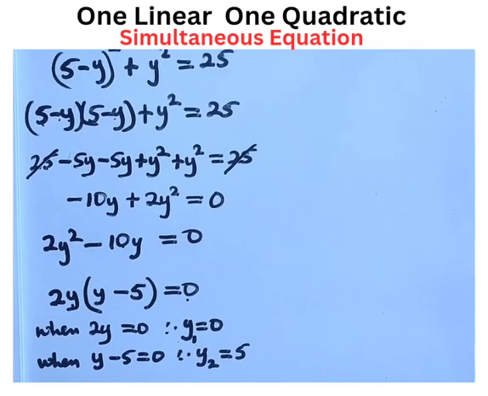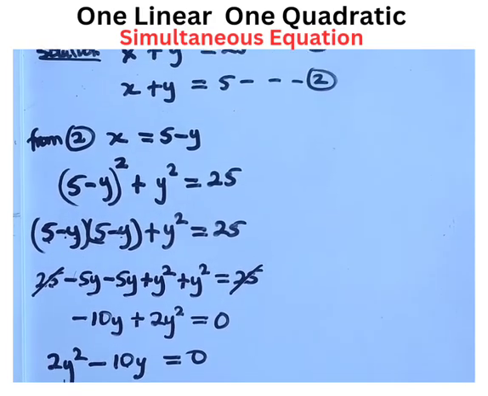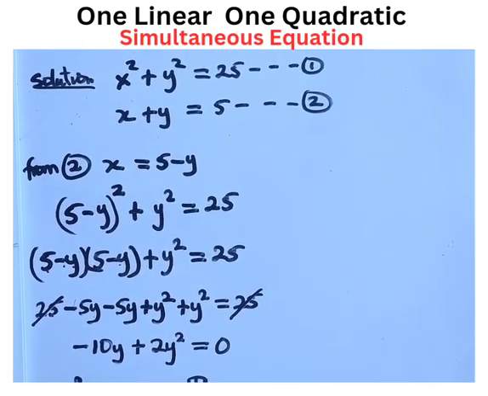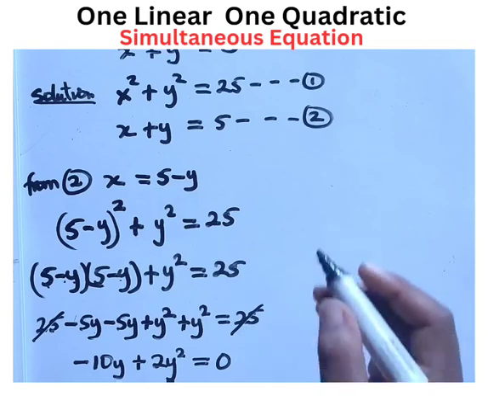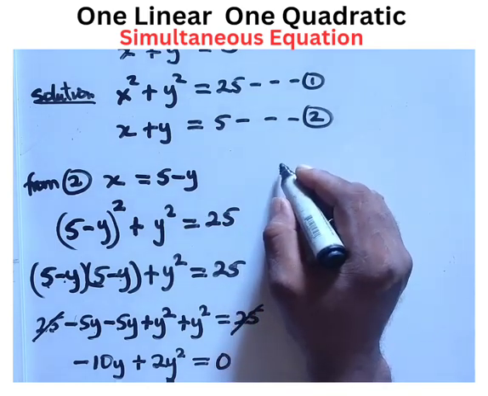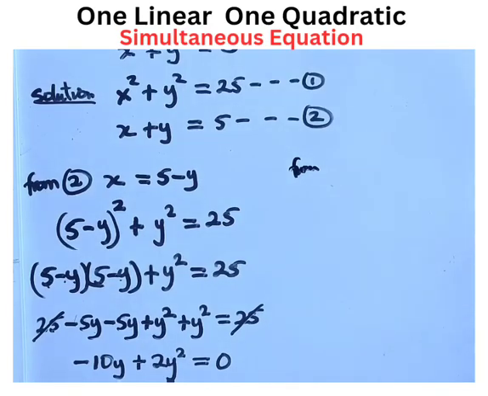So we are now going to equation 2, the one we call the linear equation. Since we have identified the values of y, we'll now go to this equation and replace y with 0 and 5 so that we can get the two values of x.